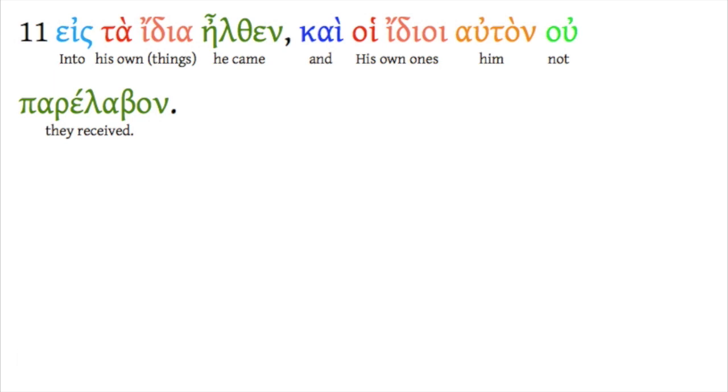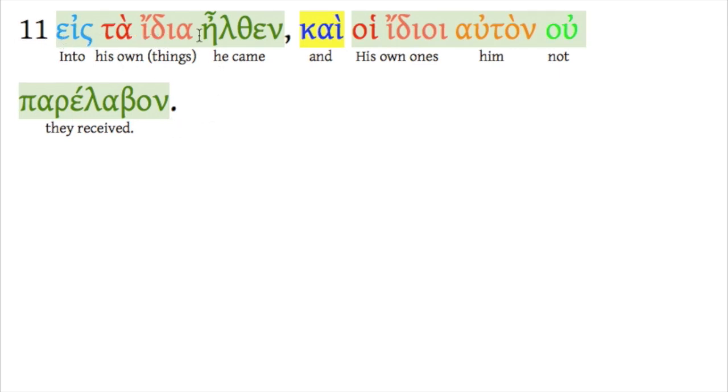Eis ta idia eilthen, kai hoi idioi auton u par elabon. Again, so important to see the phrases here, and in this case, two independent clauses. Either of these could stand alone as a sentence. Eis ta idia eilthen, he came to his own things. And hoi idioi auton u par elabon, his own ones didn't receive him.